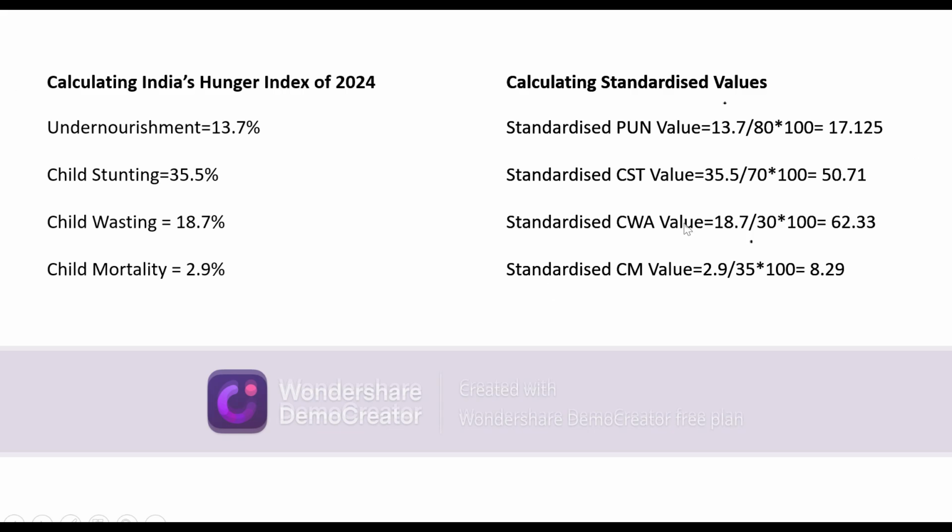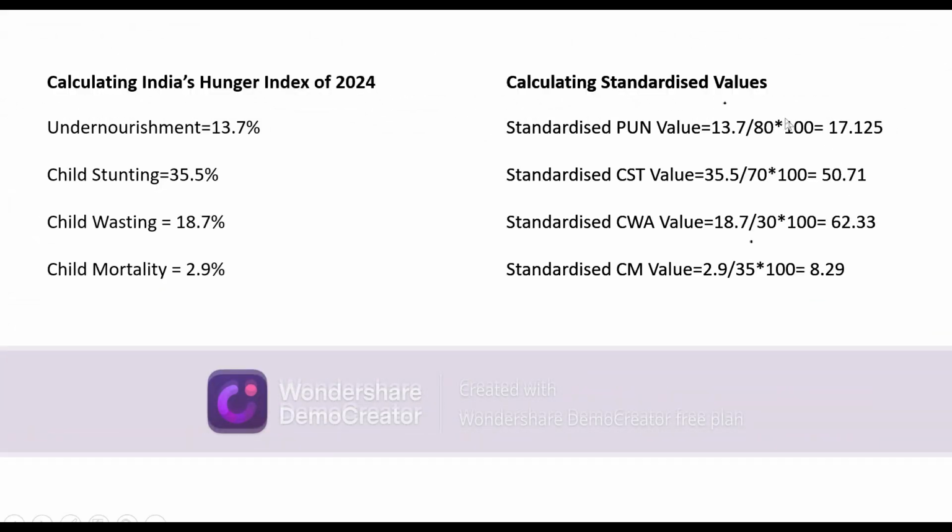So we get the standardized CST value as 50.71. Same thing for other indicators, like standardized CM value: 2.9 divided by 35 multiplied by 100 is equal to 8.29, where 2.9 is coming from the child mortality actual value of India in 2024. So we have now calculated the standardized values for India of 2024.